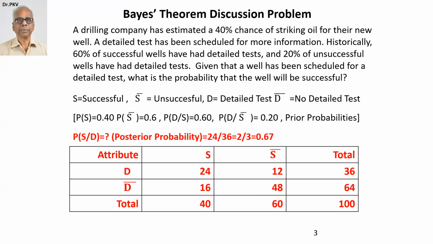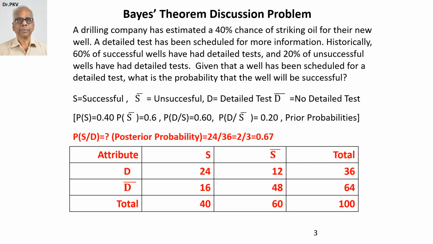Subject, of course, to cost details. I have not given that, but certainly Bayes' theorem has given the insight. It is worthwhile exploring doing the detailed test because the strike rate improves to 0.67 compared to the prior level of 0.4. In other words, the strike rate is 40% initially.